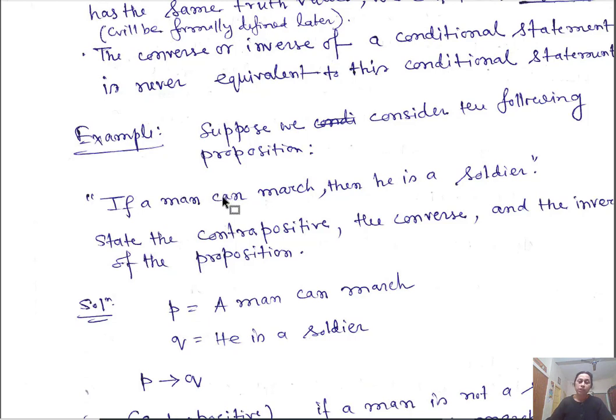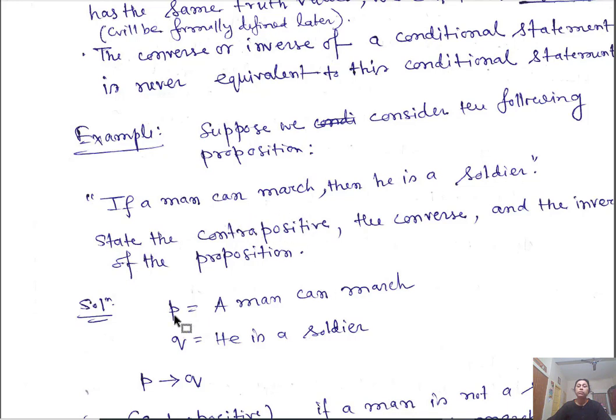I will use notations, propositional variables. Let P be: a man can march. This is my proposition P. He is a soldier. This is proposition Q. So if a man can march, then he is a soldier. So P implies Q. It is given P implies Q.